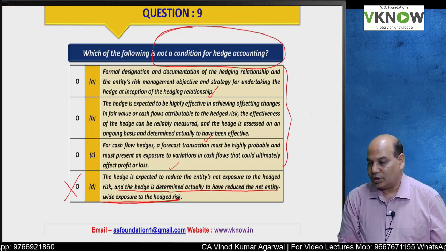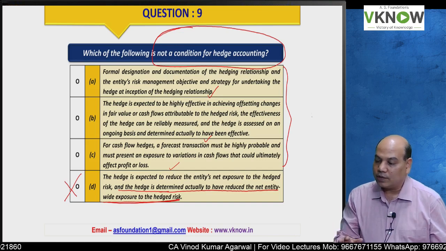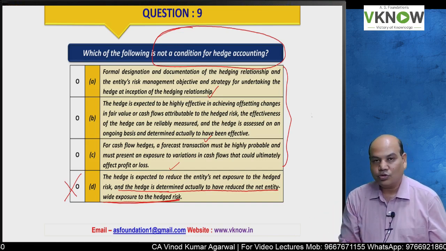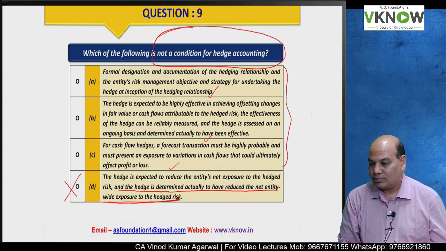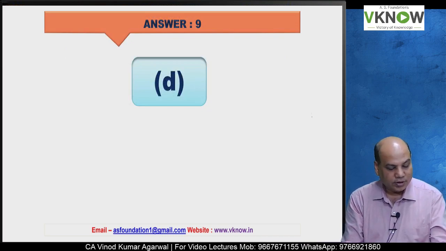The answer is D, because the hedge is determined actually to have reduced. There is no actual proof required. It has to be highly effective. So tick mark D. That was a little difficult one.